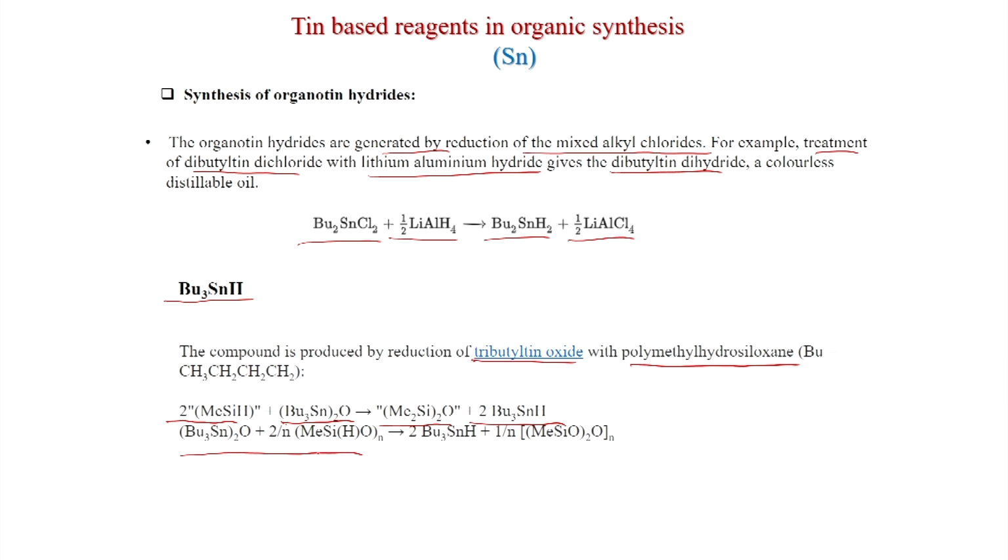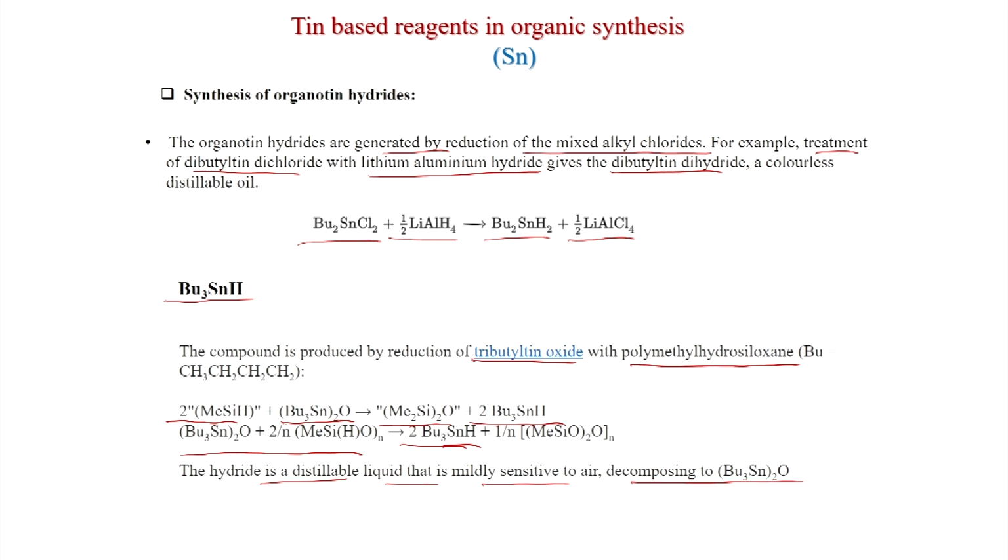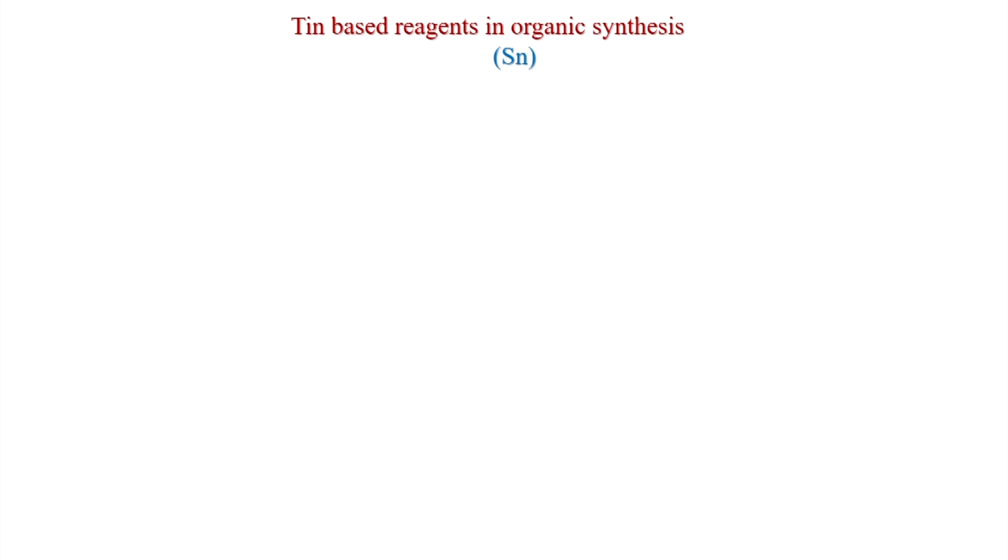You can see the oxide and this one, nBu3SnH, the tributyltin hydride is produced. And the hydride is a distillable liquid that is mildly sensitive to air, decomposing to the oxide, tributyltin oxide. So, it is important that you store it in air free conditions. If it comes in contact with air, then this hydride can be oxidized to the oxide.